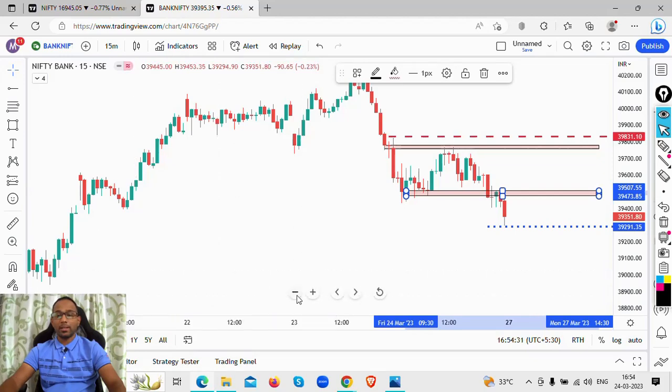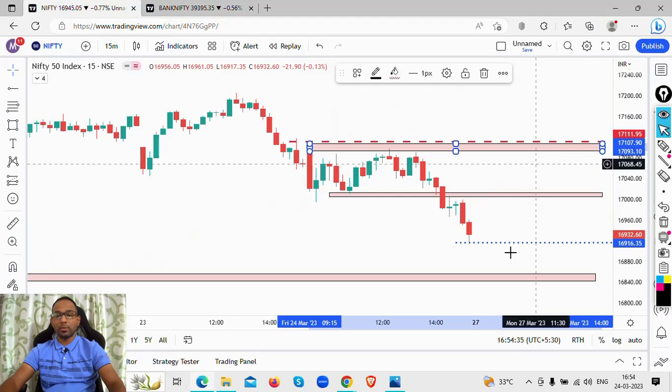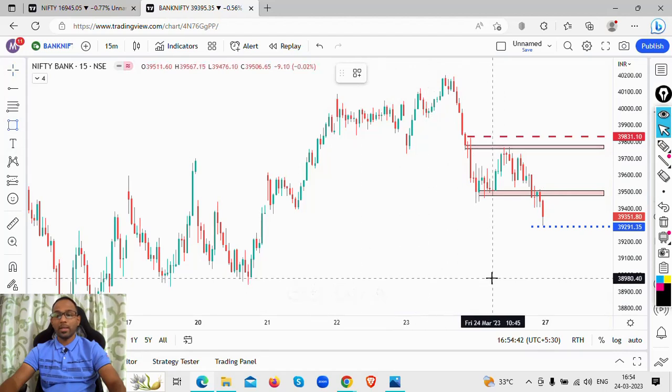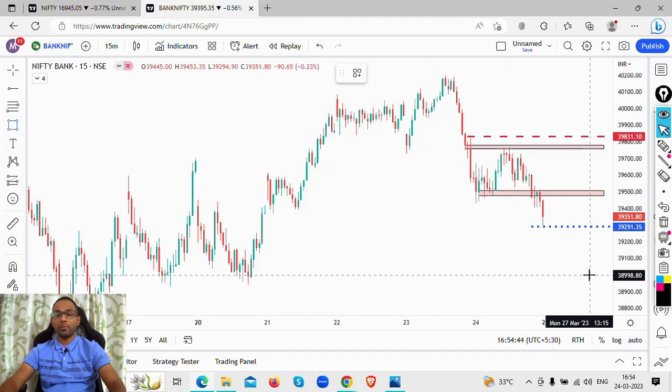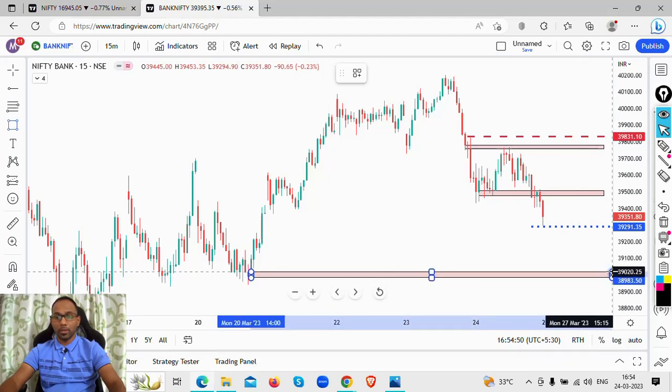Now, the Nifty might stabilize around 16,840 to 16,850 levels. I am looking at Bank Nifty to stabilize around another psychological mark of 39,000. Around 38,980 to 39,000 level, I am expecting a good support zone on Bank Nifty. So we'll have to wait and watch.